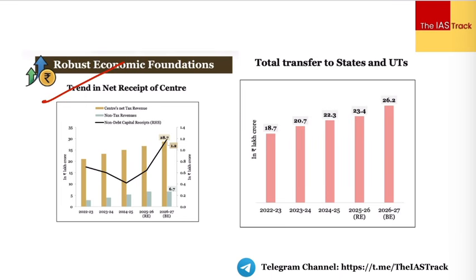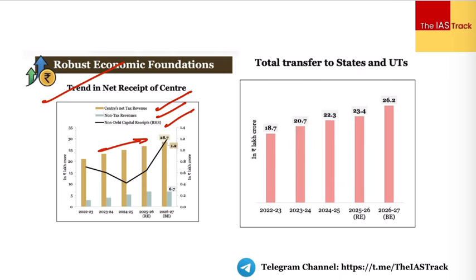So look at this: center's net tax revenue, non-tax revenues, and non-debt capital receipts. Non-debt capital receipts means what? That which is not creating a debt. You are not going for borrowings, right? So this is again increasing. It's almost 1.2 lakh crores with respect to 26-27, and center's net tax revenue is also increasing. So if there's a statement in the prelims which says that overall center's net tax revenue has been witnessing an upward trajectory, that is correct. That is how you look at the trends.